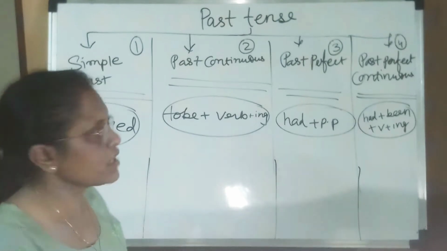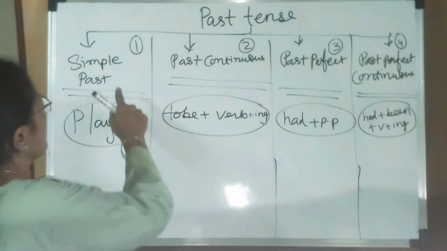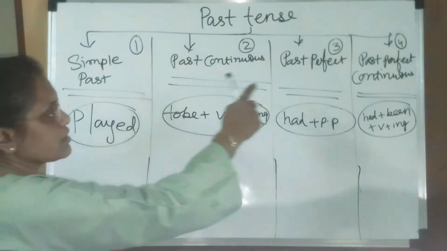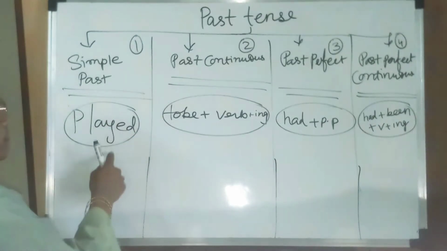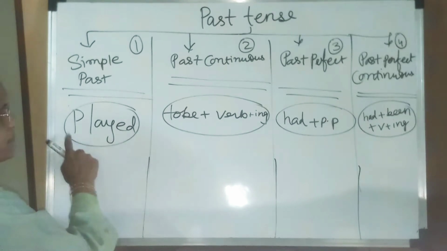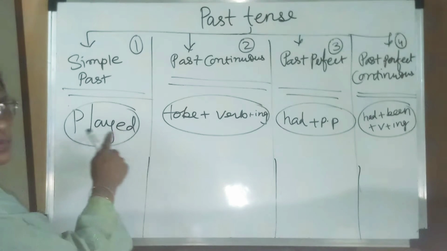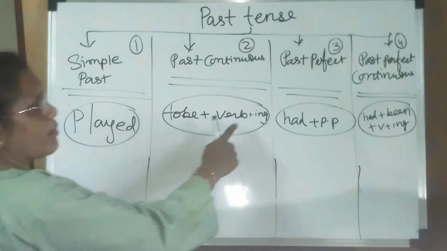Hi friends, today our topic is past tense. There are four types of tense: simple past, past continuous, past perfect and past perfect continuous. In simple past, the verb is only the past form, like play becoming played, write becoming wrote. Then past continuous: to be plus verb plus ing.